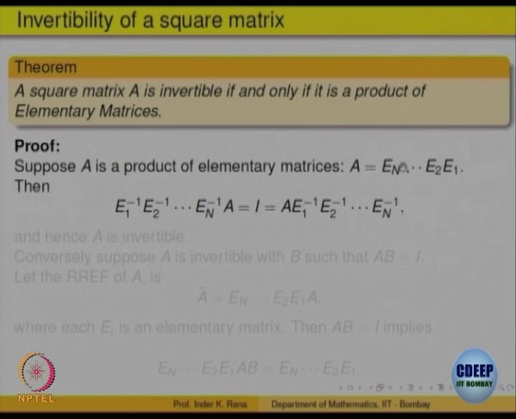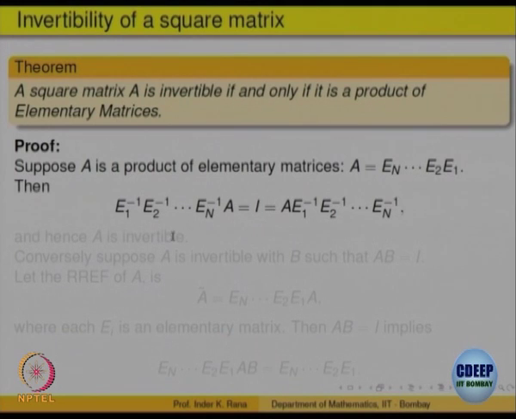inverse, this E n will be gone, I bring E n minus 1 inverse on the left side, what will be left is identity. So, that is equal to this, and similarly the other one, okay, on the left side or right side you can go on bringing inverse one by one, because they are all invertible matrices. So, that says if A is a product of these elementary matrices, then what is its inverse? It is precisely this matrix, you can see that, right.